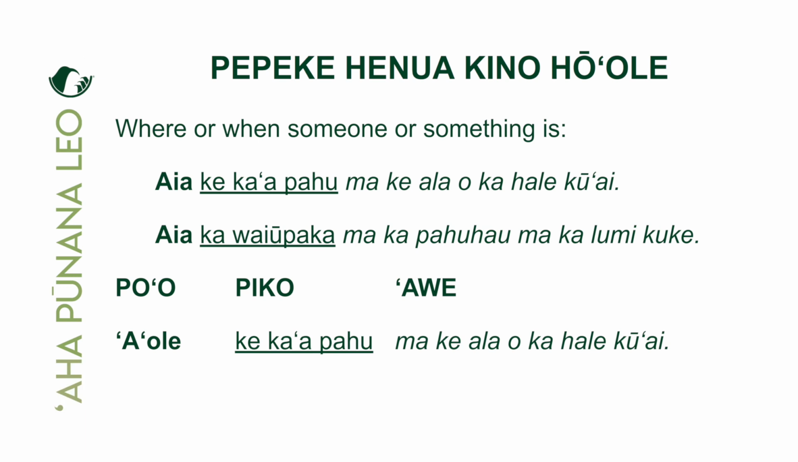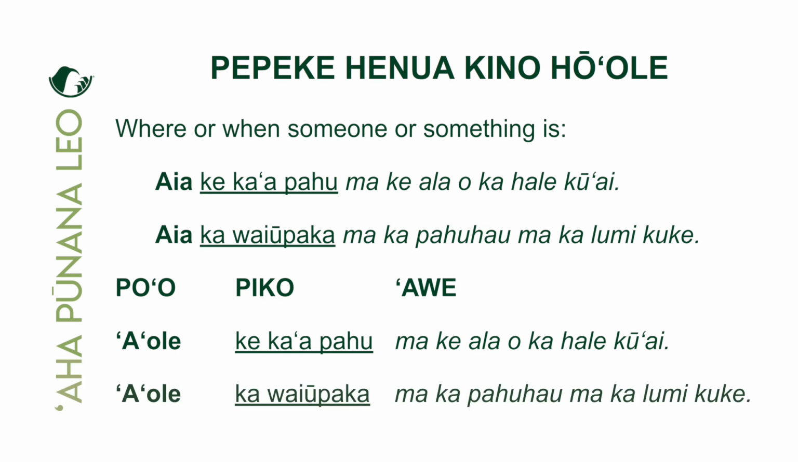Okay, maika'i. Let's negate the second one. And we simply do that by again adding the word 'a'ole as opposed to 'aia. And we say, 'A'ole ka waiū paka ma ka pahu hau ma ka lumi kuke. The butter is not located in the refrigerator in the kitchen. Okay, so it's very simple to ho'ole, to negate the Pepeke Honua.